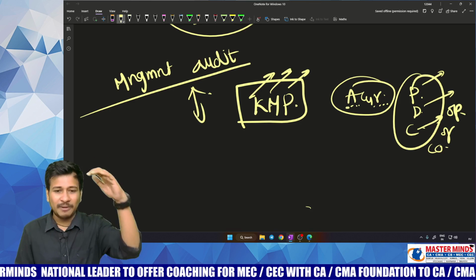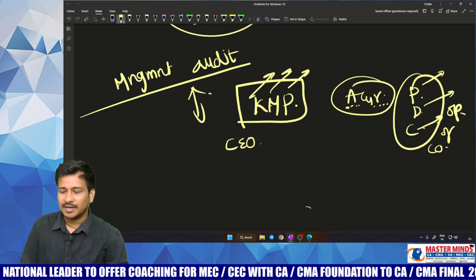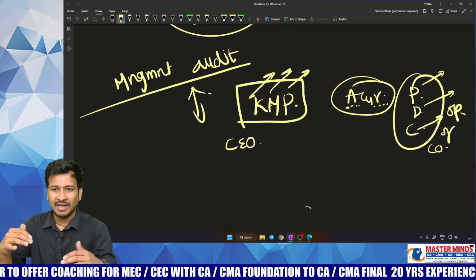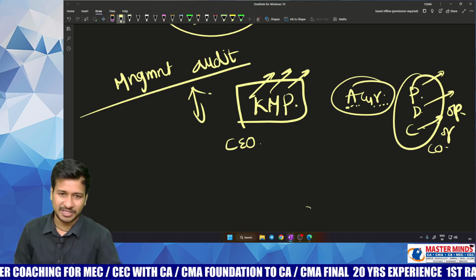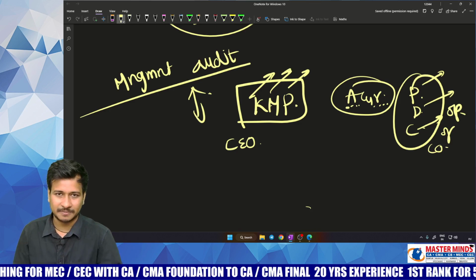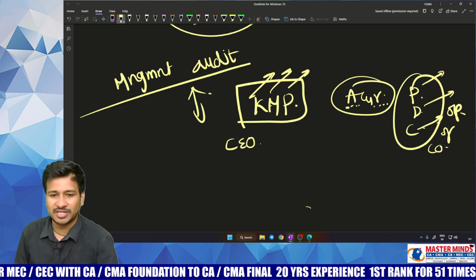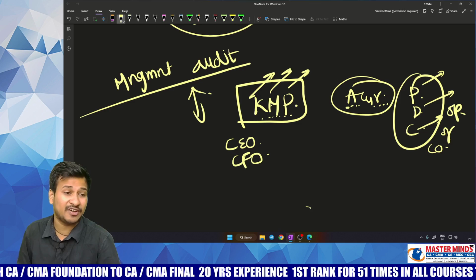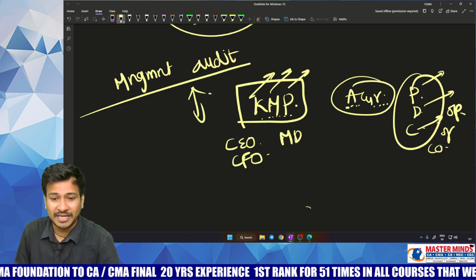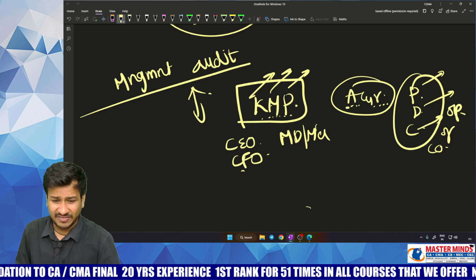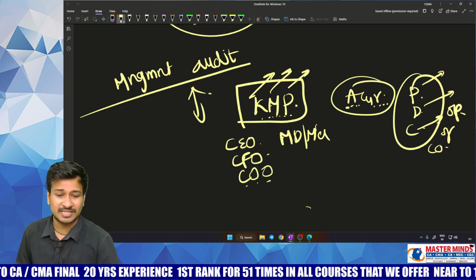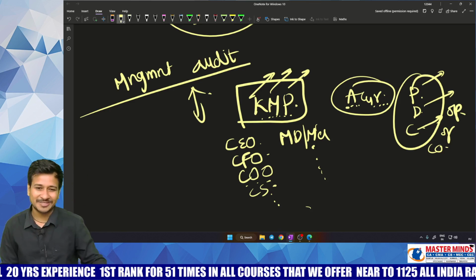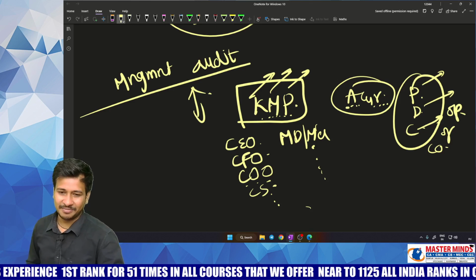Like the hierarchy of management, you will know top level management, middle level management and the final level, bottom level management. Coming to top level management, generally we call these people KMP, where you have CEO, Chief Executive Officer, CFO, Chief Financial Officer, MD, Managing Director or Manager, or even COO, Chief Operating Officer, CS, Company Secretary, etc.